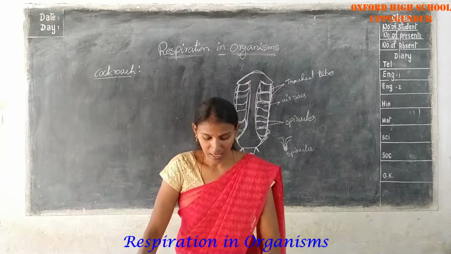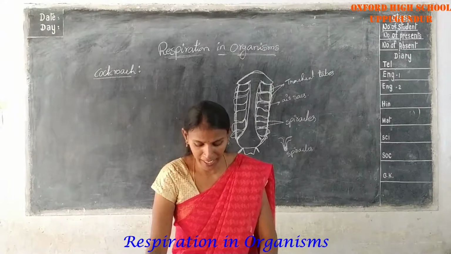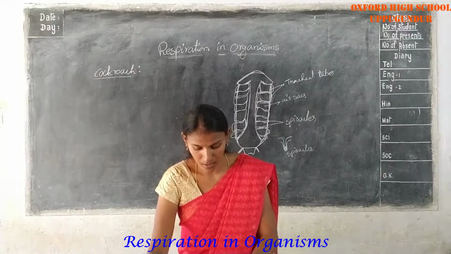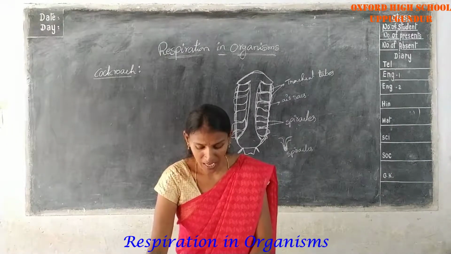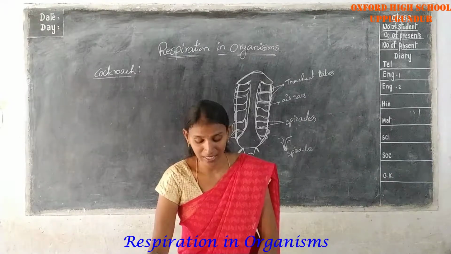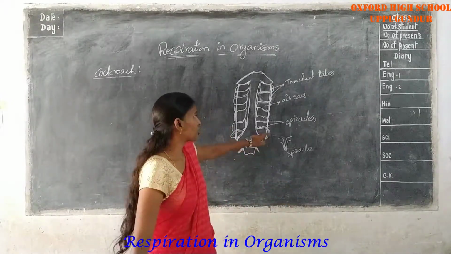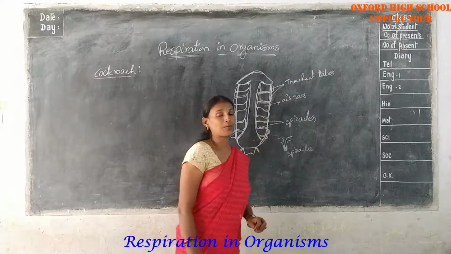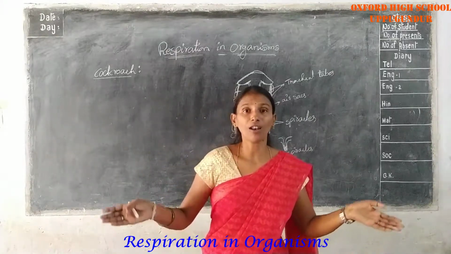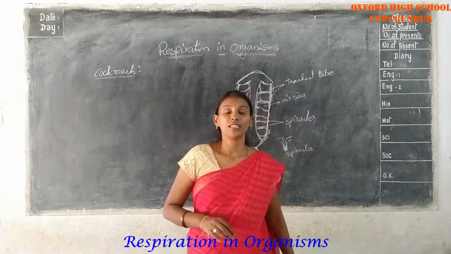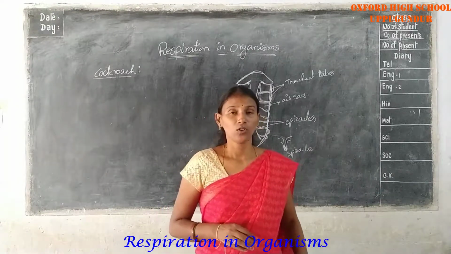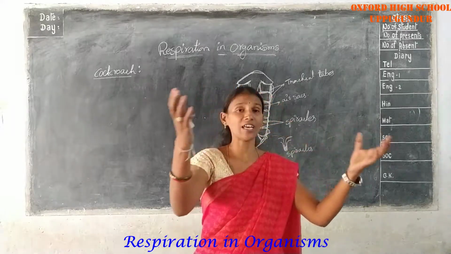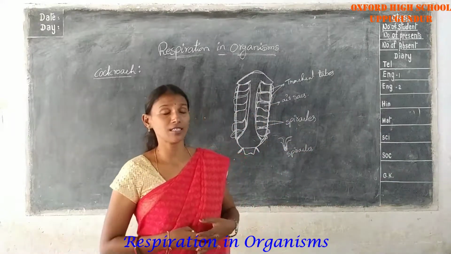That network is called the trachea. All of them are connected in a network of tubes, and the oxygen is transferred to the remaining parts, the remaining organs of the body.